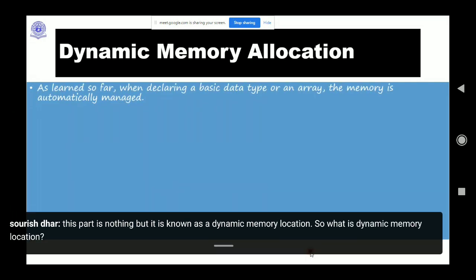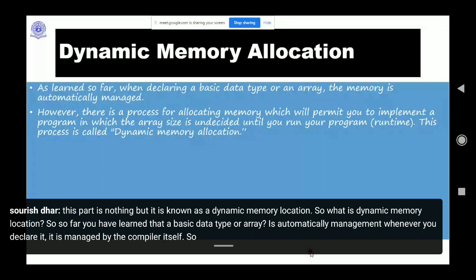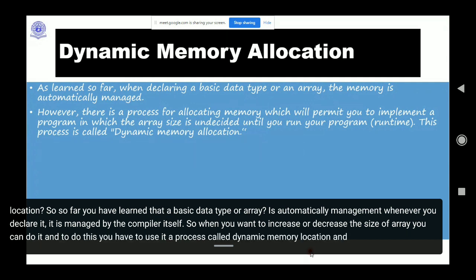So far you have learned that a basic data type or array is automatically managed, meaning whenever you declare it, it is managed by the compiler itself. When you want to increase or decrease the size of an array, you can do it, and to do this you have to use a process called dynamic memory allocation. And this process actually occurs at runtime, not compile time.